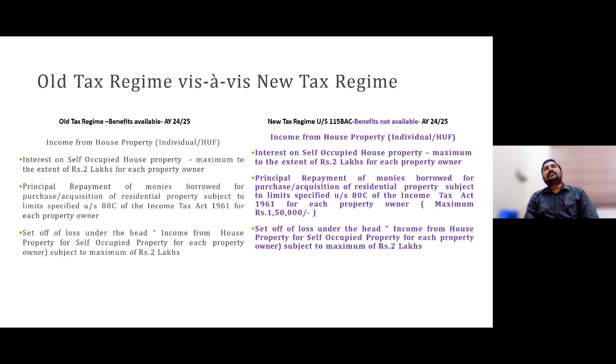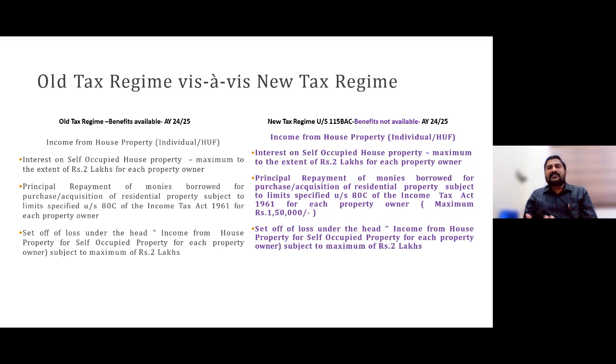Why? Because, as I was mentioning, only 3 sections were eligible. So thereby, interest on home loan, self-occupied, first one 24B, not eligible. 80EE, extra 50,000, not eligible. 80EEA is also not eligible if you are going for this new tax regime. So comprehensively, I am talking about interest on home loan: 3 sets of deductions are there for self-occupied property, under 24B, under 80EE, 80EEA. All the 3 are not eligible for the new tax regime if it is a self-occupied property.